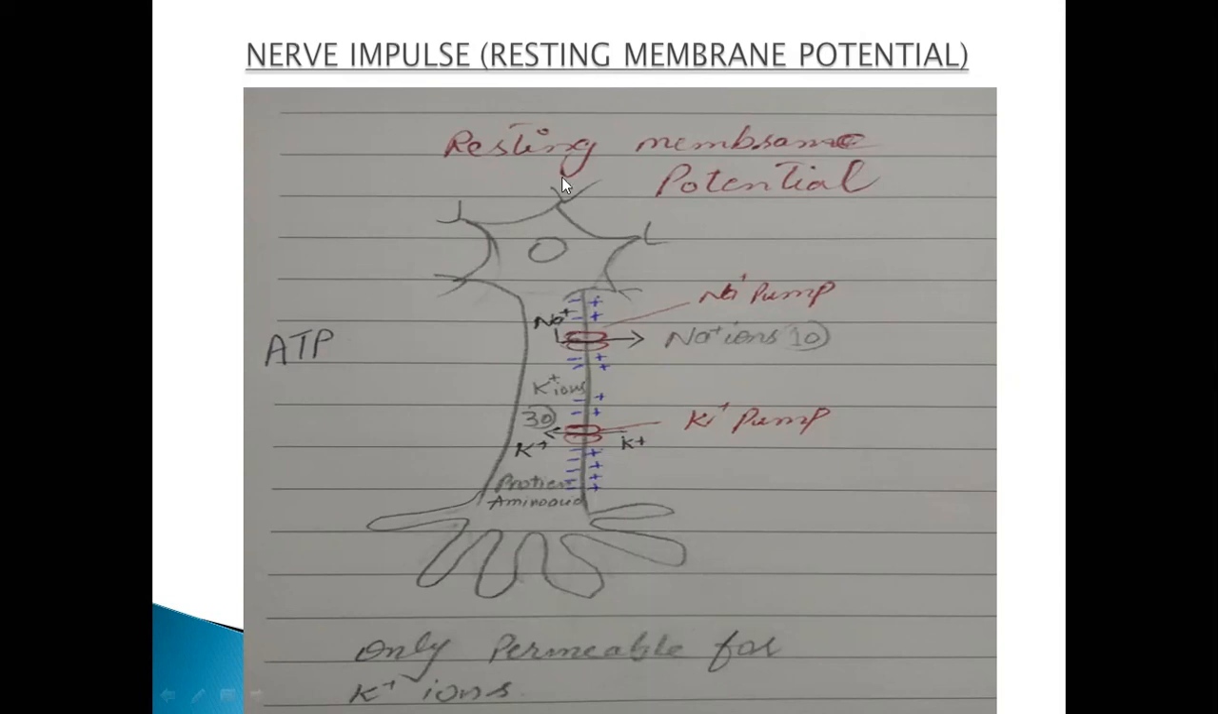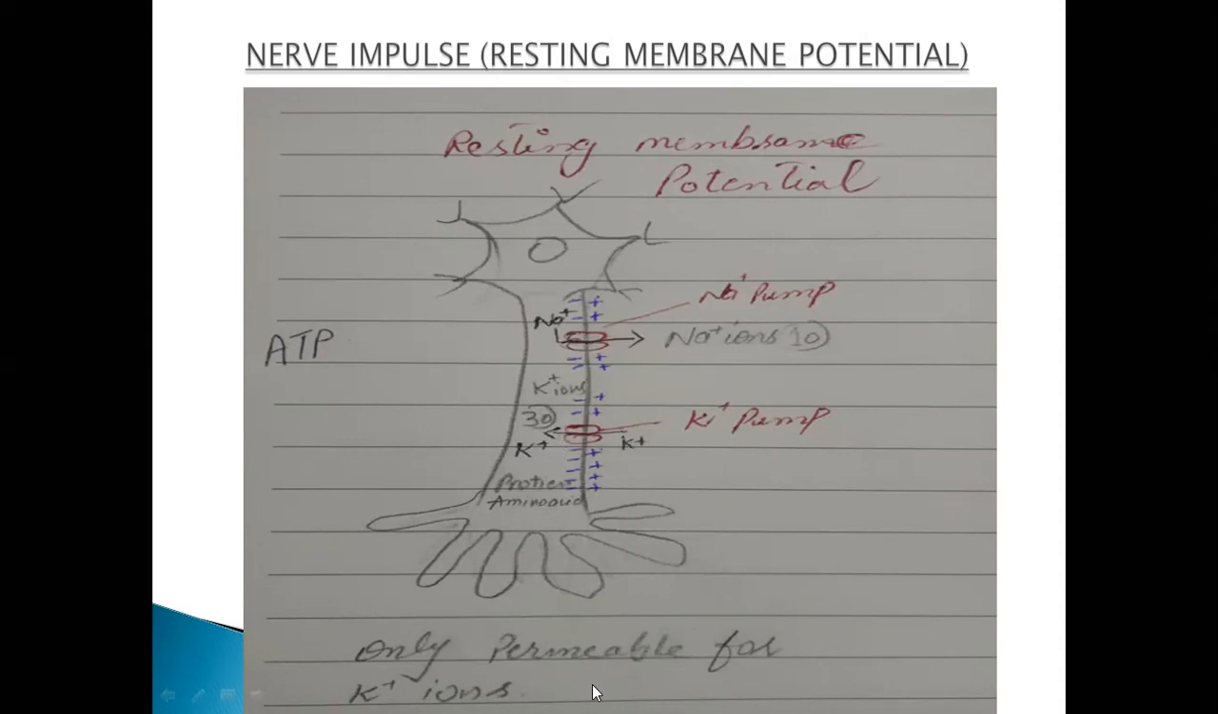In this way, you can say that during resting membrane potential, first thing, the membrane has positive charge outside and maximum negative charge inside of the membrane. Second thing is about the sodium and potassium pumps. Sodium ions are 10-fold higher outside than inside the cell, and potassium ions are 30-fold higher inside than outside of the cell.